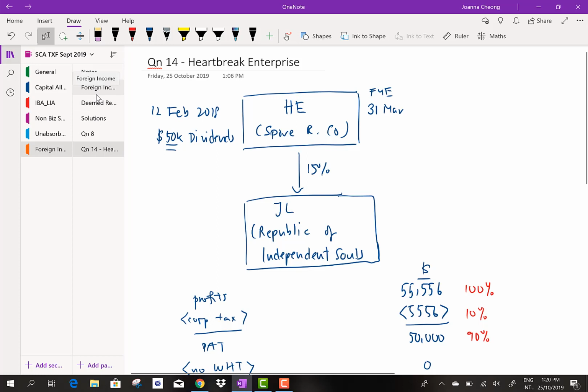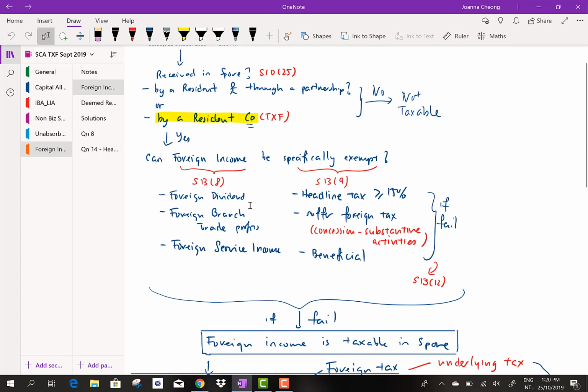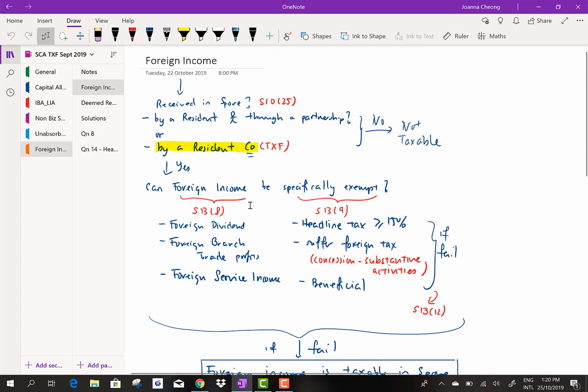If you really want to find out whether the income will be exempt from Singapore tax, and if it's a foreign income, always remember to look at this diagram, to find out if the foreign income received by a Singapore resident company is exempt from tax or not. So let us go through this a few times. You really get the hang of it.